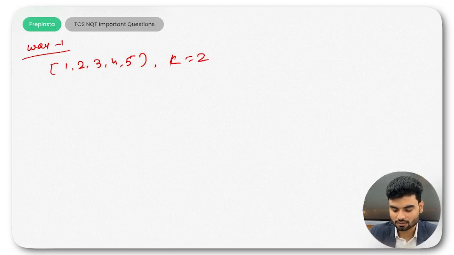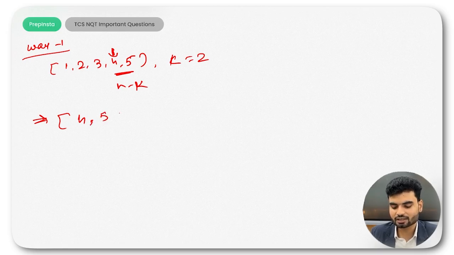You can iterate this array from n minus k, so we'll target this. Create a new resultant array as empty. Now you'll insert first 4, then 5. Once you did this, then insert the remaining elements till n minus k.